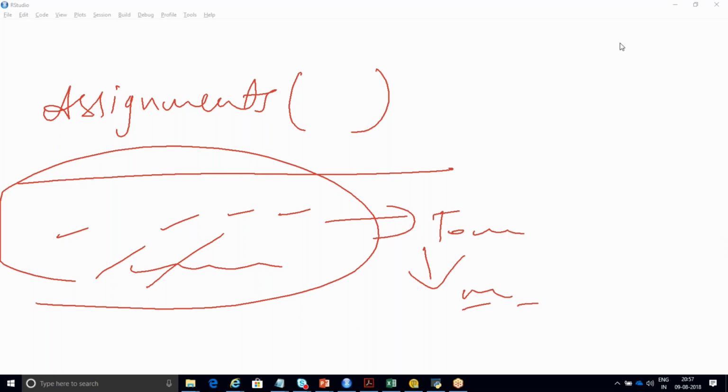Before assignments, I'll also show you something, tomorrow if possible, or else sometime next week. But meanwhile, try to complete your assignments. Yes, I have to do reviews, but it might take some time, because I have 4 batches running with around 60 to 70 students. So I'll try to make sure that everyone's assignments will be checked.